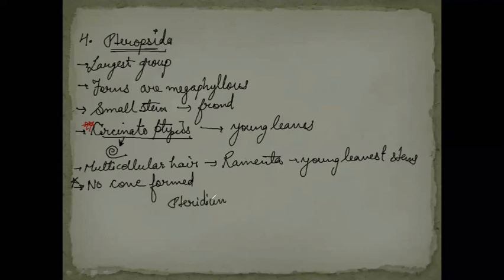Now we have the examples of the Pteropsida, and the first one is Pteridium. Fortunately, it does not have any common name, so we are saved from learning a common name for at least one example. Another one is Pteris, and it is known as bracken fern or sun fern.